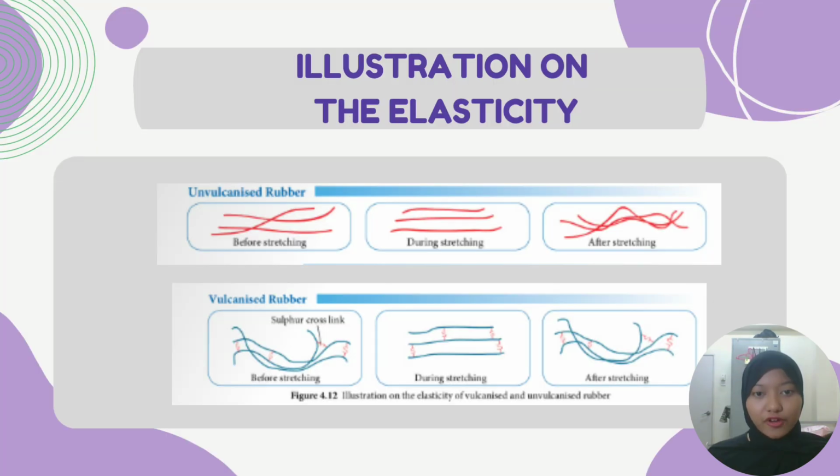Let's go through unvulcanized rubber first. That's how it looks in normal state before stretching, then during the stretching. But after we stretch it, it can no longer return to its original position. Different from vulcanized rubber. As you can see, vulcanized rubber can always return to its original position. This is because they have strong sulfur crosslinks between them.